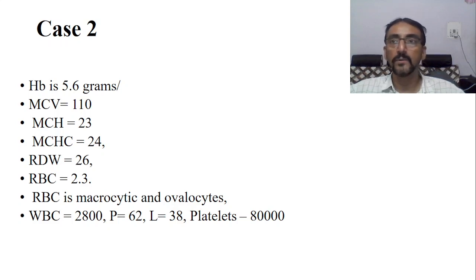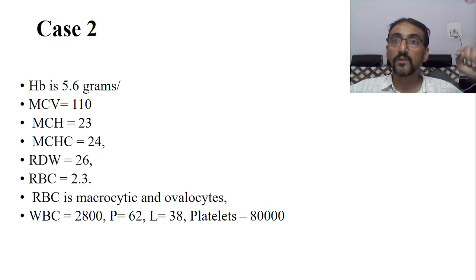Now come to RDW. Red cell distribution width is 26. Normal is about 11.5 to 14.5, but now it is 26. That means red cell distribution width is also increased. RDW increases in two conditions, as we saw in the last class. Anybody can recall? Iron deficiency anemia with decreased or normal MCV, sickle cell, and some malignancies.